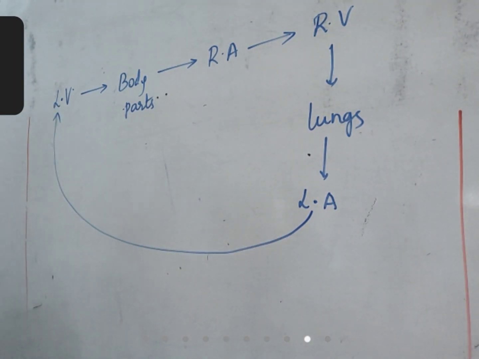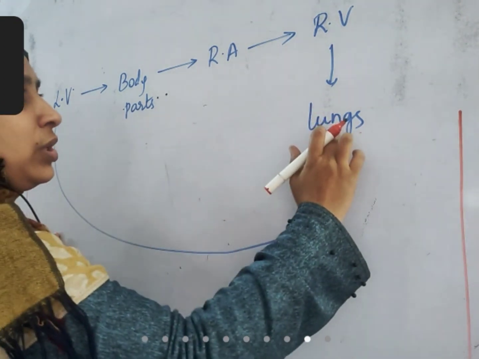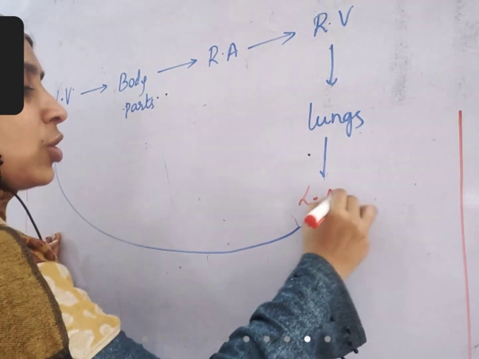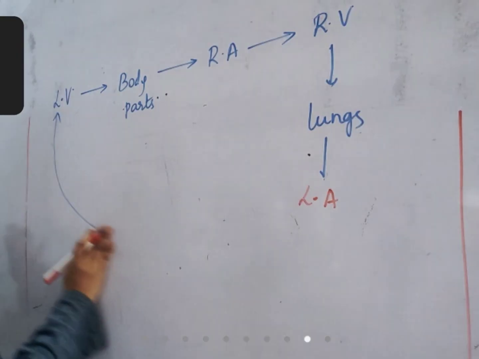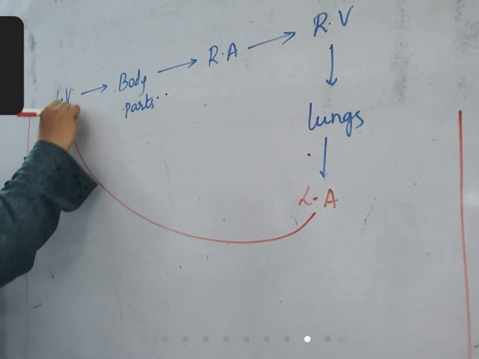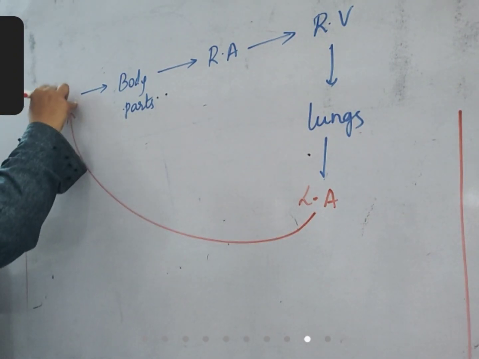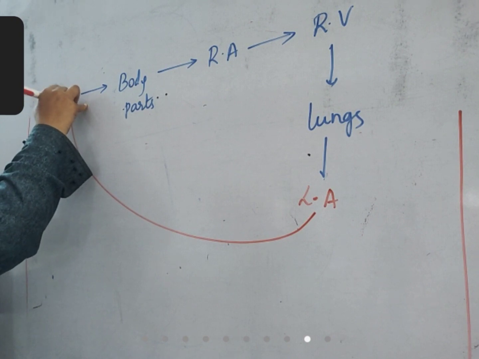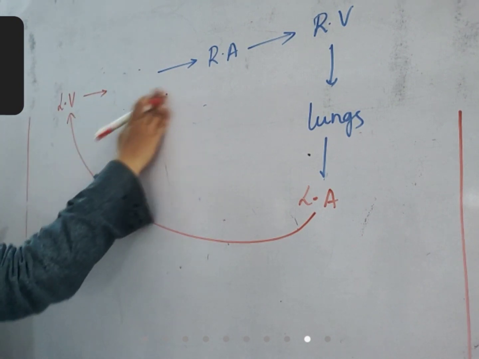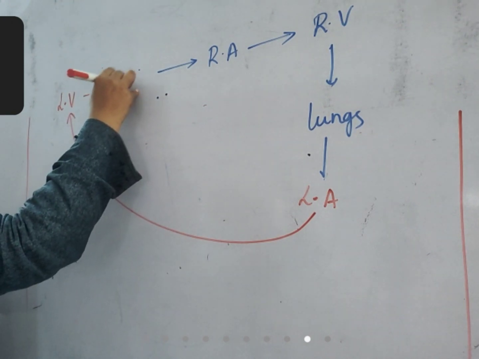Here, one thing you need to understand is after going to lungs, from here, left auricle, oxygenated blood. Here to here, oxygenated blood. Left ventricle also, oxygenated blood. After this, to all body parts, oxygenated blood.